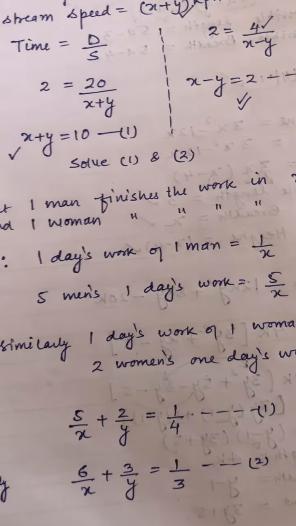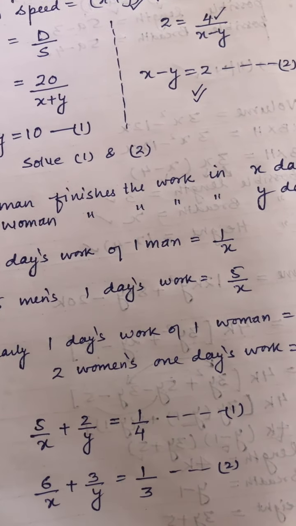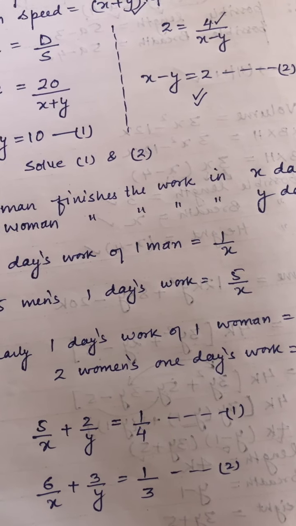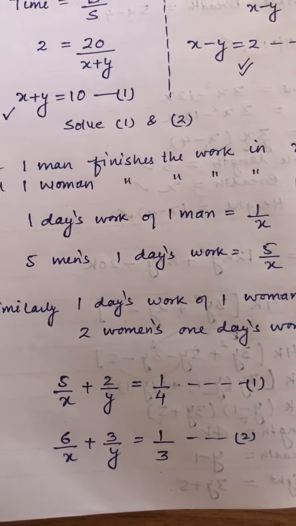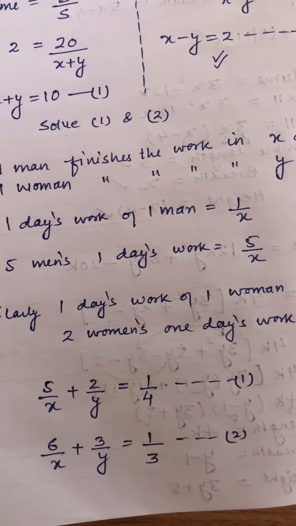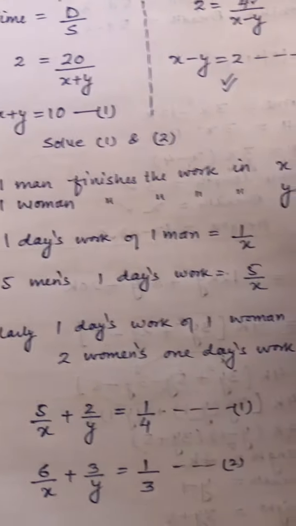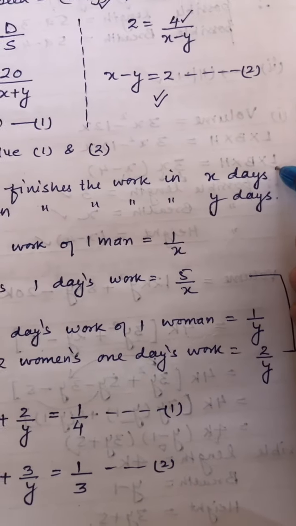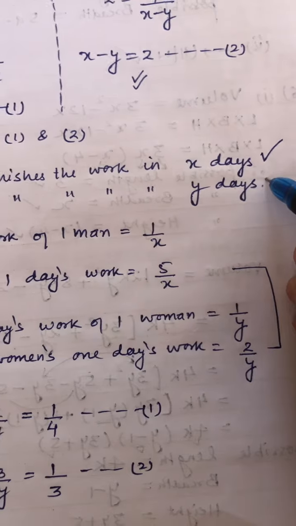Now next question is very important. It says that 2 women and 5 men together finish a work in 4 days, whereas 3 women and 6 men finish the work in 3 days. Find the time taken by 1 woman alone and 1 man alone. So let the time taken by 1 man to finish the work be x days. Suppose 1 man finishes the work in x days and 1 woman finishes the work in y days.